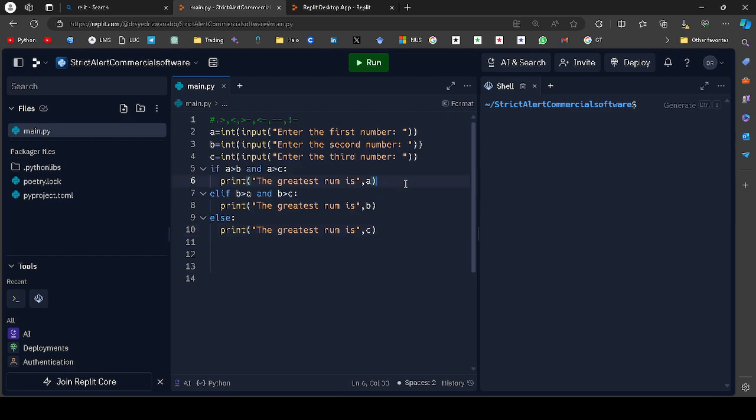Okay. So now what should we revise? First of all, we have made three variables. In all, we have given integer as an input, and after that we have written the first number, second number, and third number. And then we have written the if condition. In the if condition A is the greatest number, and after that in the elif condition B is the greatest number, and in else C is the greatest number, as you can see. Okay, so now the most interesting part is when we run the program. So now we should run the program.